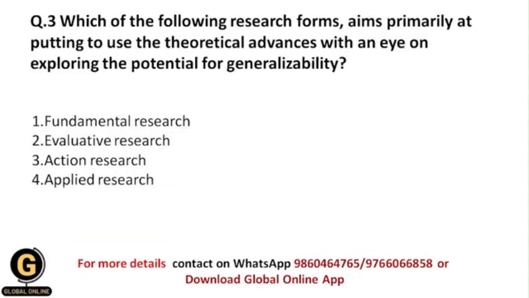Okay, which of the following research forms aims primarily at putting to use the theoretical advances with an eye on exploring the potential for generalizability? So among these research options, which is the research type which primarily aims to use the theoretical advances which are already there, and as well here our aim is to explore the potential for generalizability.